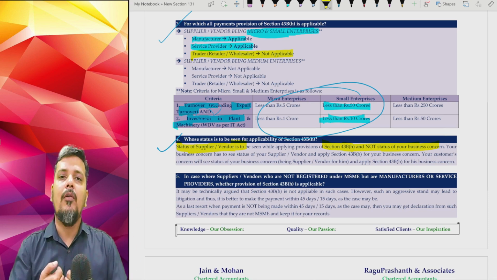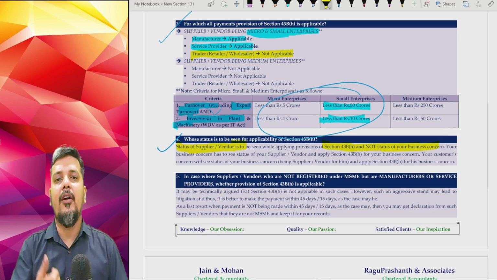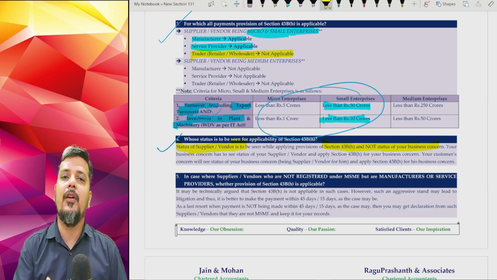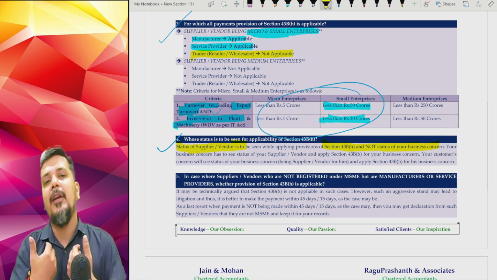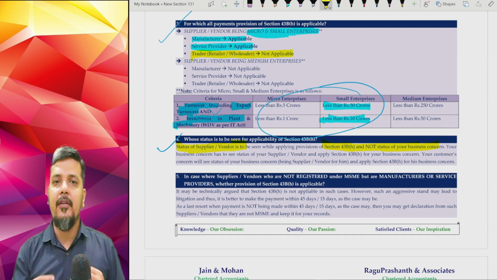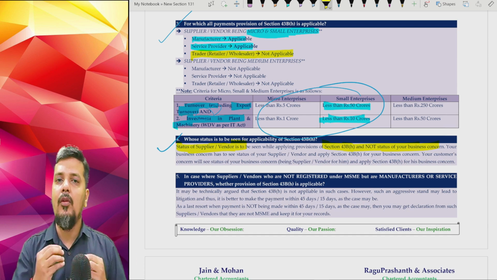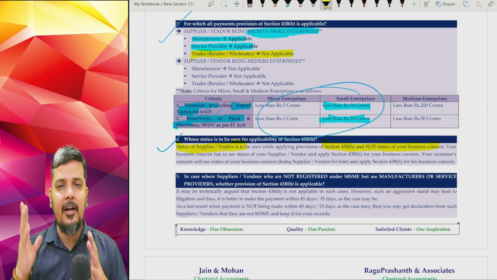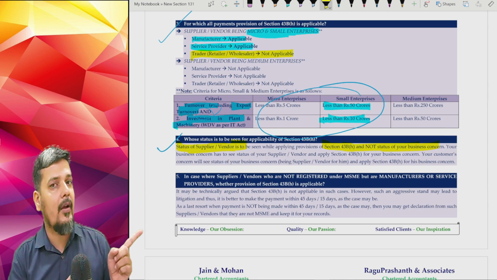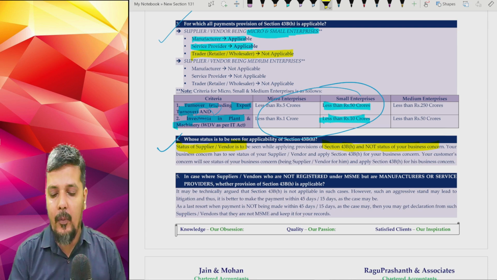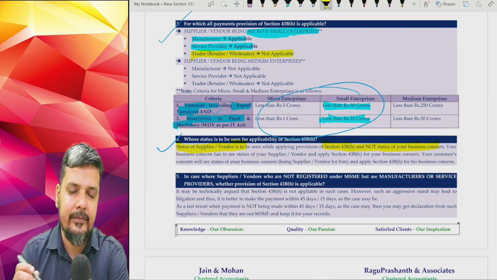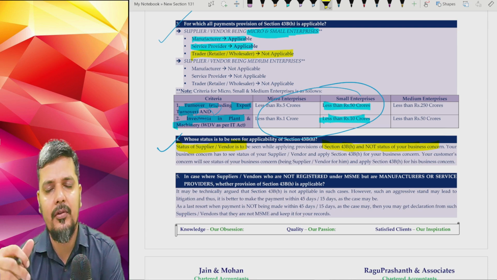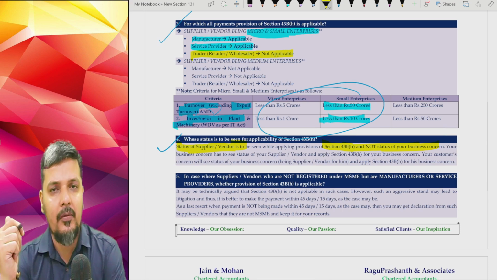So please don't look at your status, whether you are micro, small, medium enterprise, or whether you are a trader, manufacturer, service provider. You can be anything. You can be a trader, service provider, manufacturer, micro, small, medium, or bigger enterprises. Not relevant. You have to look at your supplier or vendor's status. So that is a generally made confusion, which we have covered in your FAQ 4.